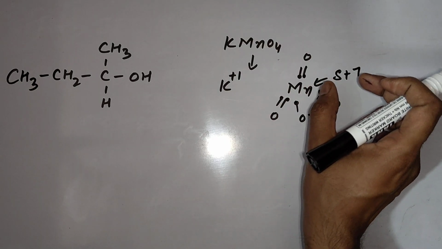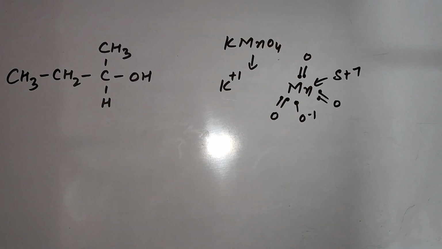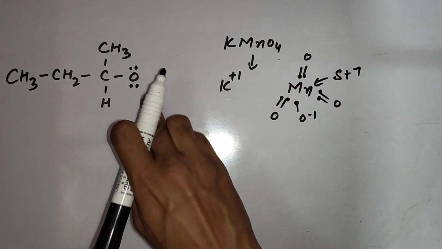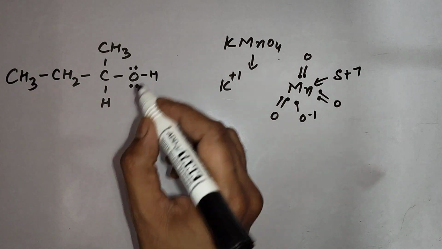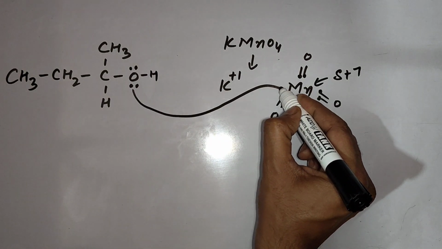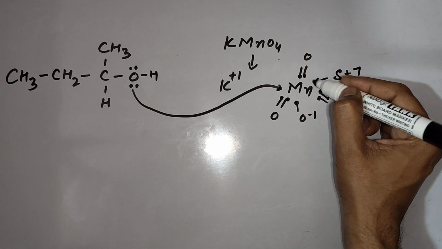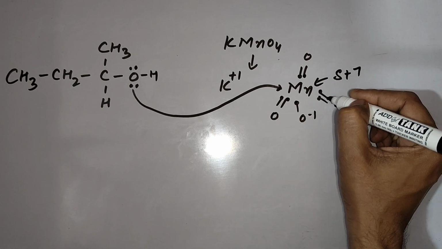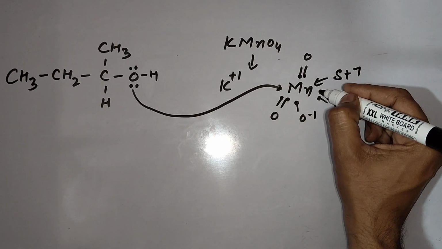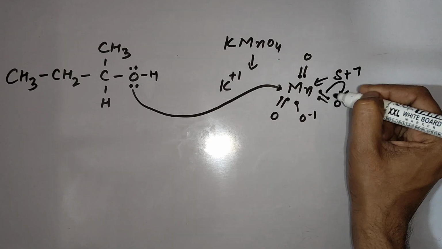Due to this strong positive charge, it has a tendency to attract electrons. Who can provide electrons to it? Oxygen of alcohol, because this oxygen is carrying lone pairs. Now these lone pairs will start attacking Mn. Mn can make a maximum of 7 bonds. So obviously out of these 7, one bond will break, and that will be a pi bond, because pi bonds are weak bonds. Suppose we break this pi bond, electrons will completely shift toward oxygen because oxygen is more electronegative.